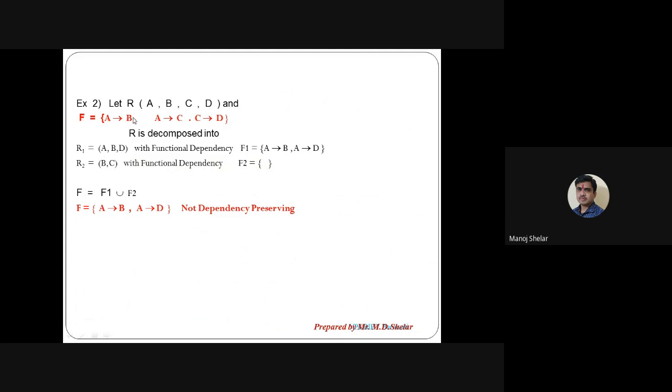Same for the second example, R(ABCD). F is the functional dependency set of R. R1 is a decomposition of R, and R2 is a decomposition of R. F1 is R1's functional dependency set and F2 is R2's. Same formula: F is equal to F1 union F2. So F is A implies B, B implies C, C implies D. And here F1 is A implies B, B implies D, and F2 is blank. So this and this do not match, so it is not dependency preserving.